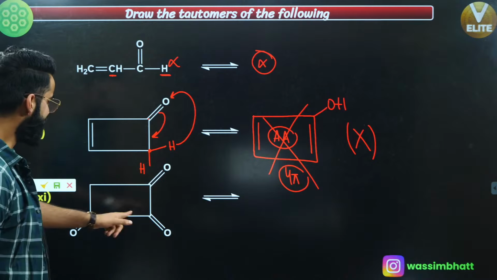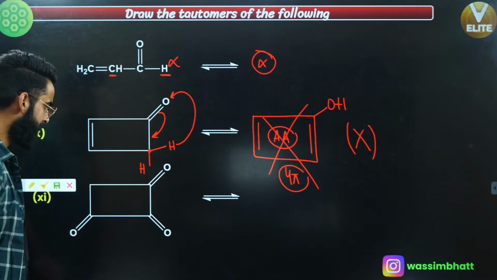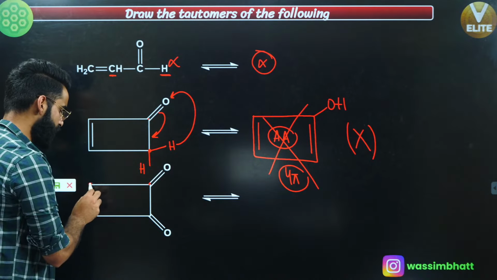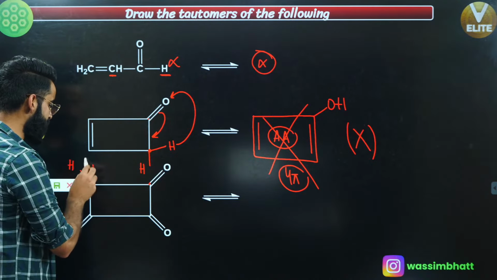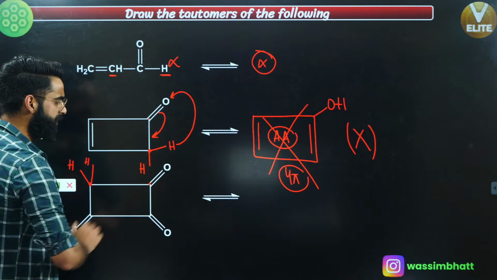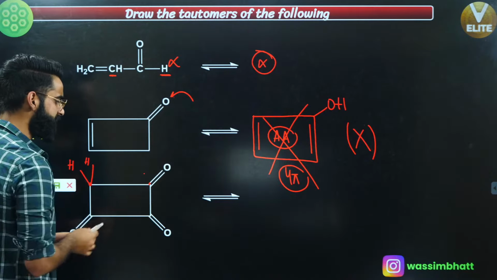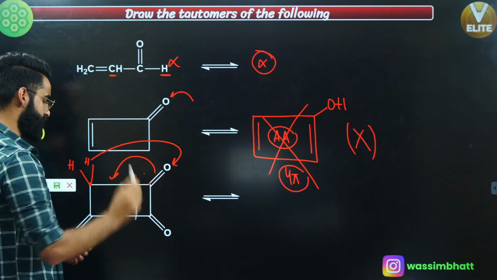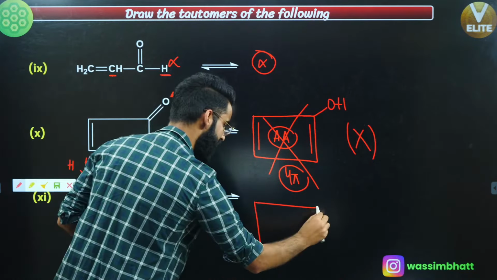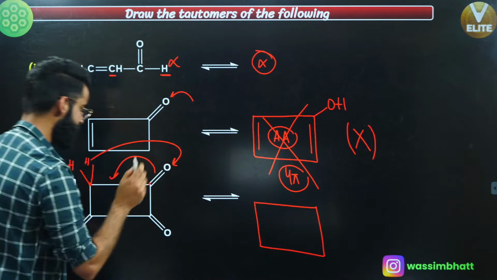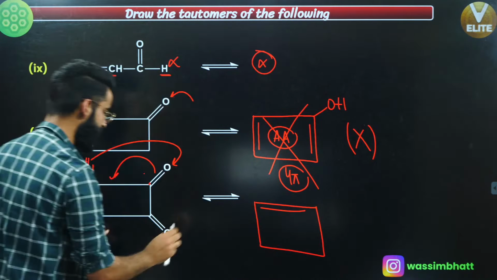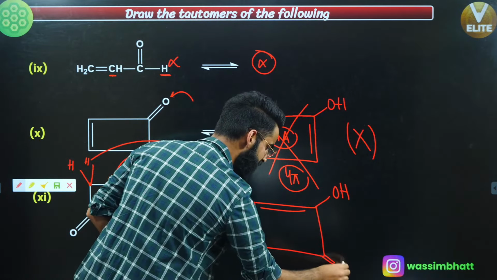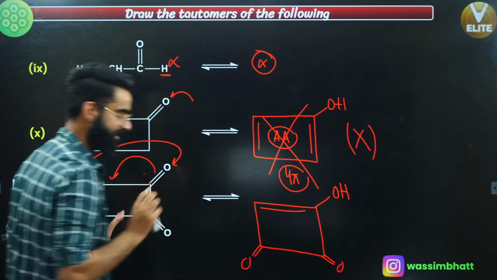Now, people, the last case if I talk about, see, this is your carbon double bond oxygen, and this is your sp3 hybridized carbon. So you have got two hydrogens right here attached with this carbon, right? So what you'll be simply doing is, you'll be just breaking or shifting this bond right here and taking this H positive and fixing it with this oxygen. So what do I get at the end? I get something like this. There will be a double bond, there will be a double bond, and with this oxygen, you get OH right here. These two double bonds will remain as such, okay?